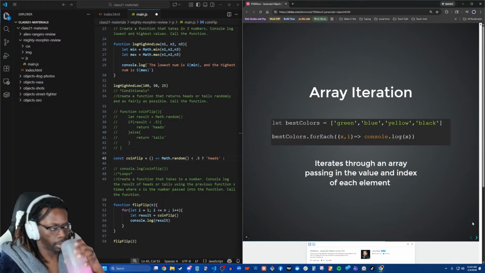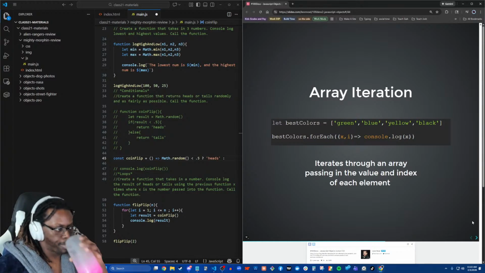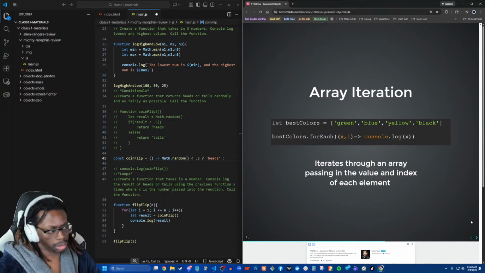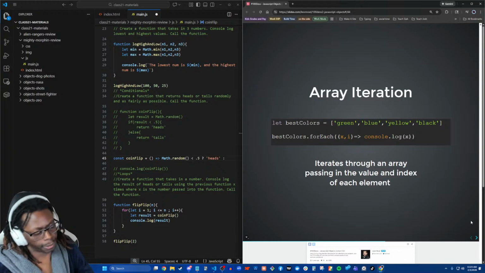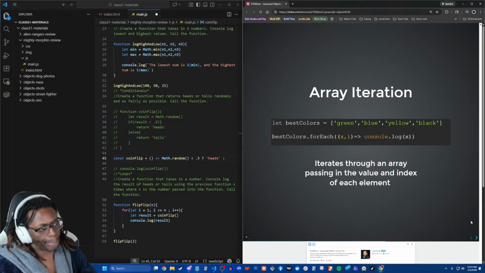In previous times we would have used anonymous functions, just functions without a name, because we're passing a function into a function. We don't need all that declaration syntax or any of that stuff. We don't need the function keyword because we're passing it in as a what? We're passing it in as a what? What is an argument?